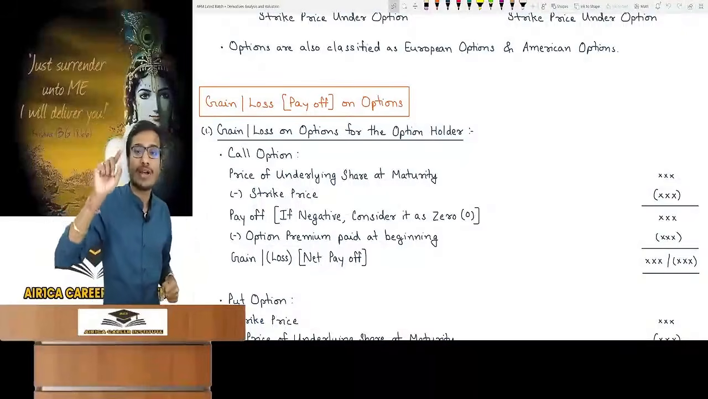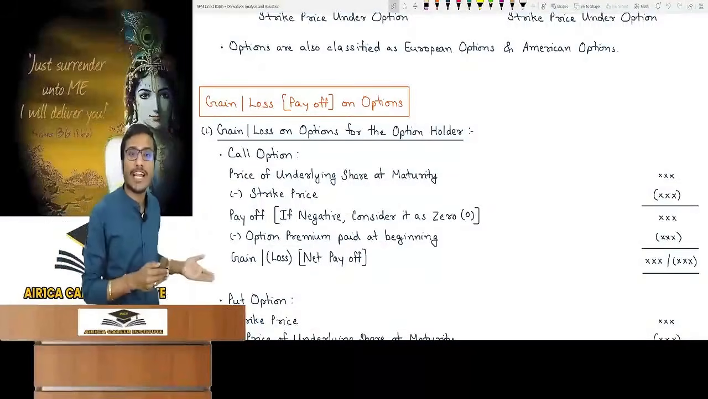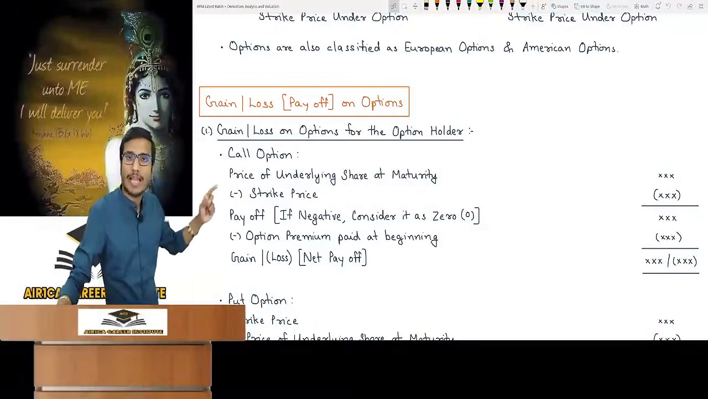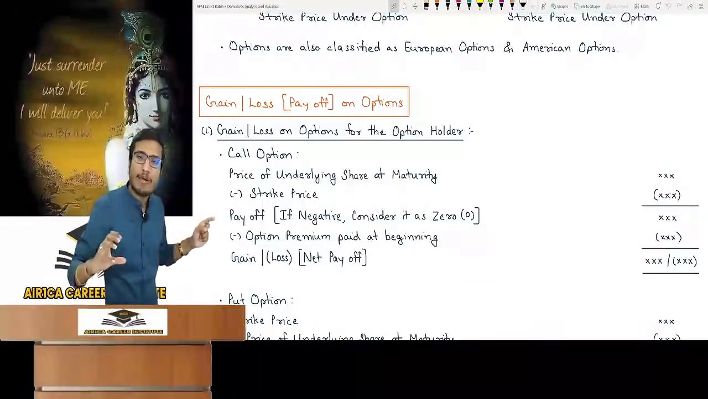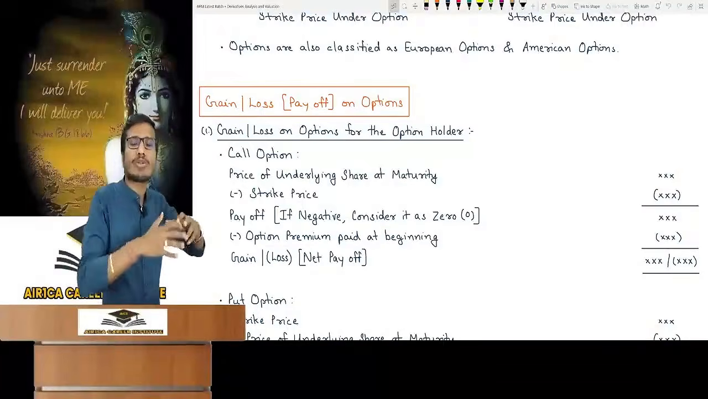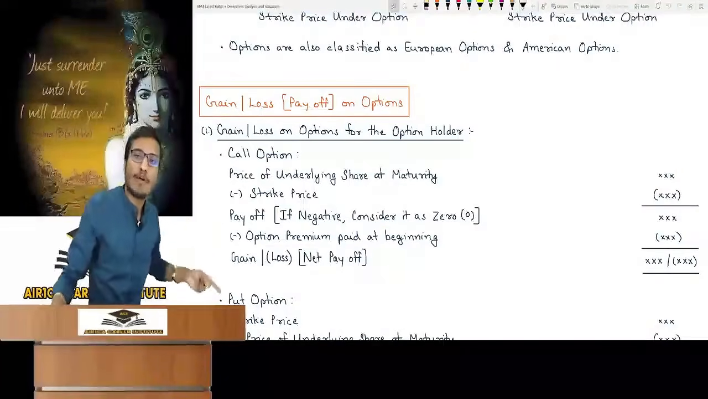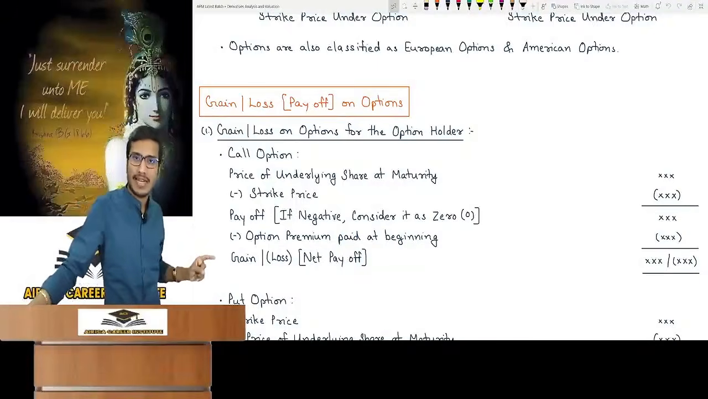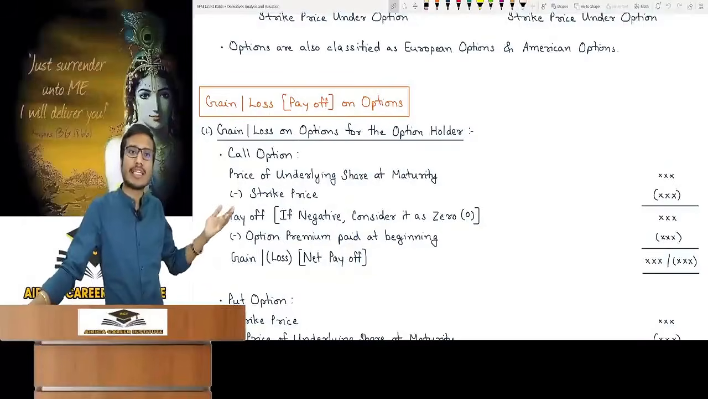Net payoff. Some students get confused between payoff and net payoff. Is it clear? See this carefully. Payoff is the difference between the price and strike price. Net payoff means adjusting the option premium from the payoff. How much did we net earn? Net payoff is called the gain or loss. So when you get questions on gain and loss, you have to do it like this.